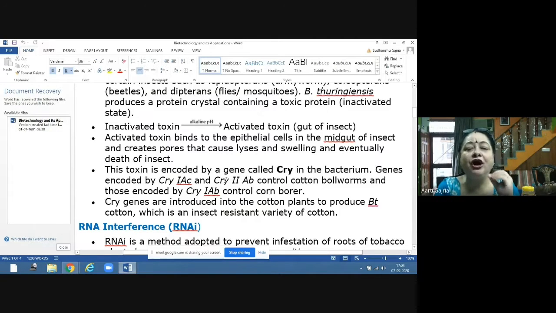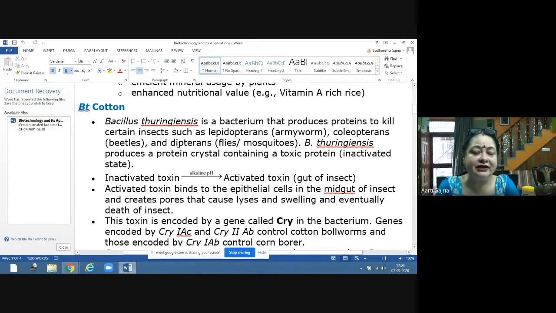BT is for Bacillus thuringiensis. From this bacteria, we take out the desired gene and incorporate it into the specific plant, and that plant is called BT cotton, because it is genetically modified. It is having the gene of interest. So BT cotton is the name of the cotton plant which is genetically modified. And this BT cotton is resistant to these insects.